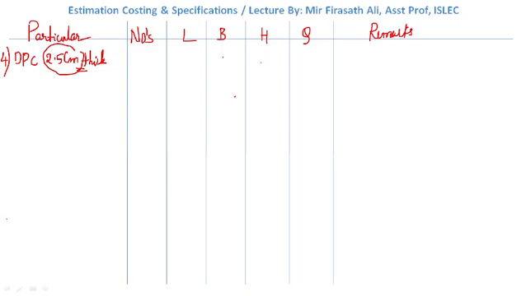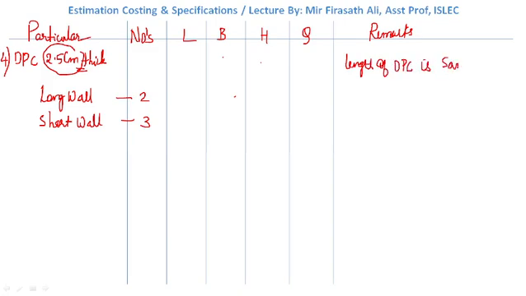We will see what should be the length of the long wall and short wall. How many long walls do we have? We have 2 long walls and 3 short walls. In remarks, the length of DPC will be the same as the length of plinth.